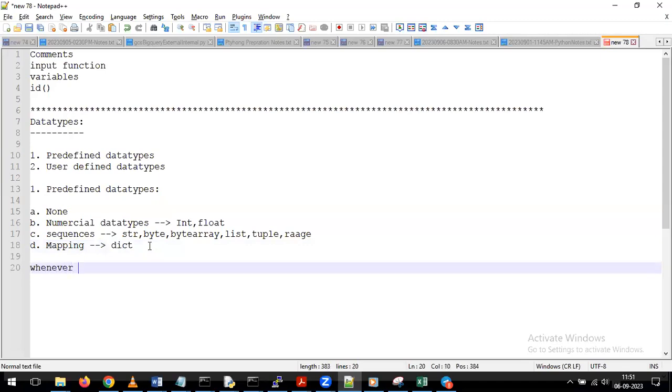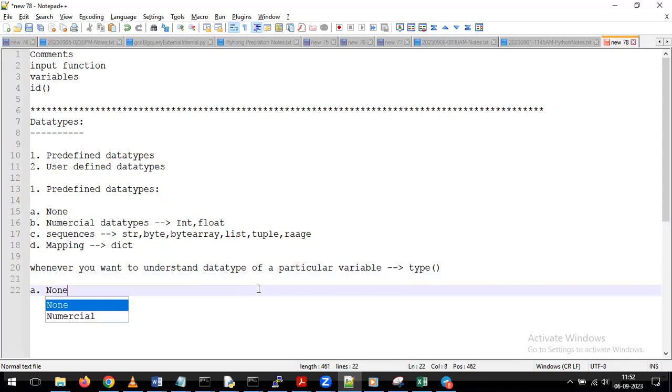Now try to give the answer as per the previous discussion, Sandy. Whenever you want to understand the data type of a particular variable, which function are we going to use? Print type of A. We use a simple function called the type function. By using the type function, we can understand the data type of a particular variable. Please remember this function, because we are going to use it multiple times while discussing data types. We'll go one by one. First one is the none data type.